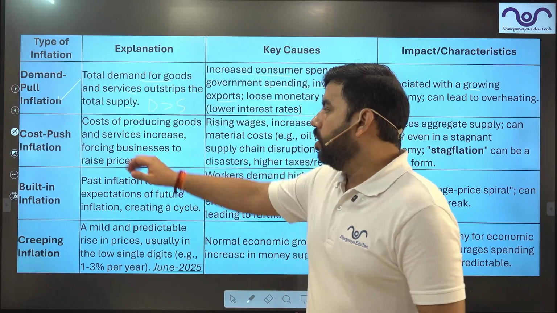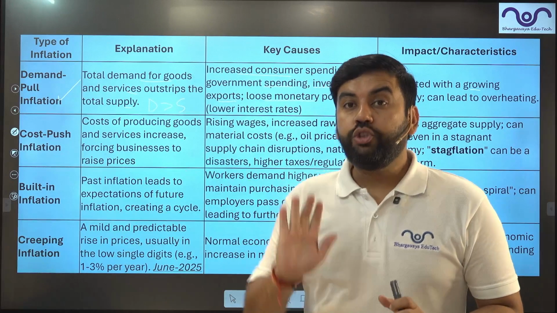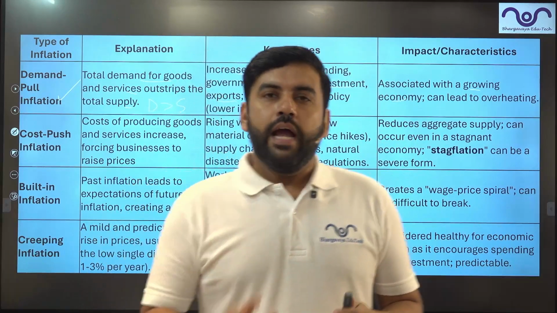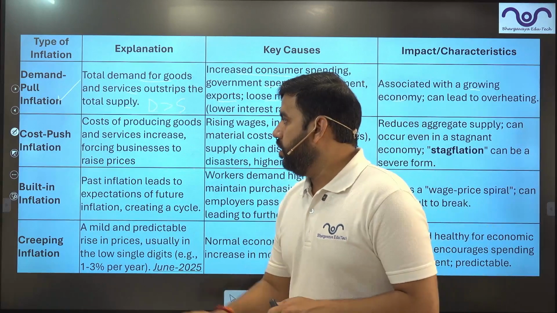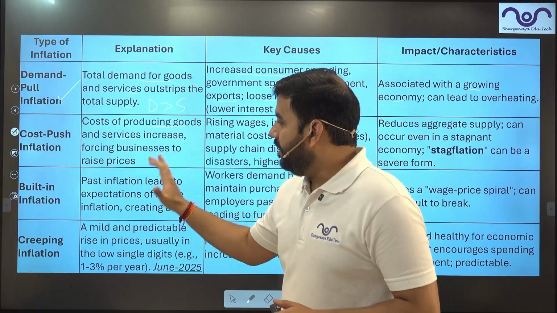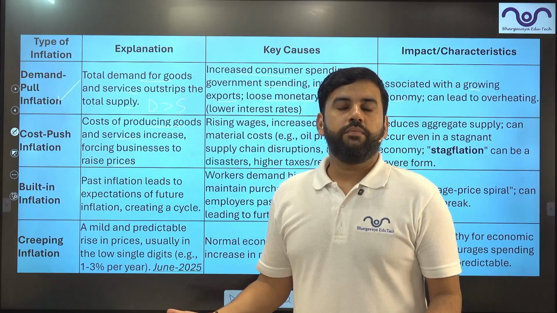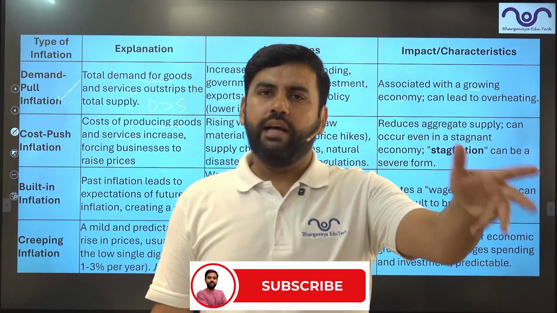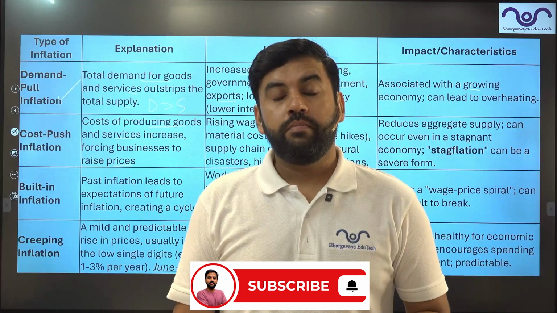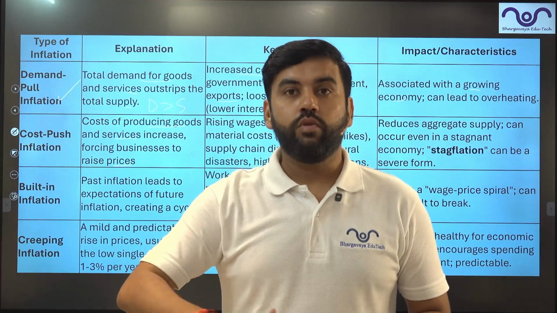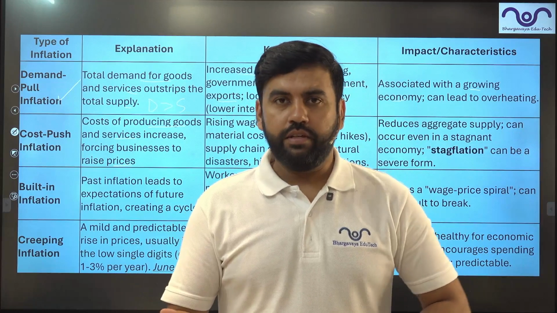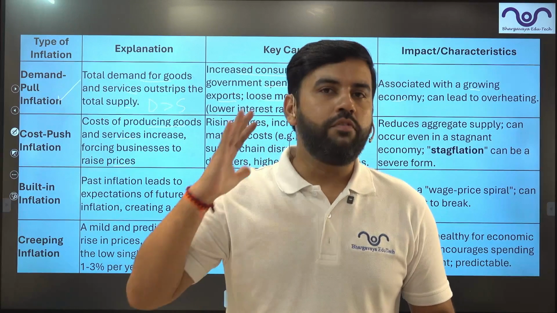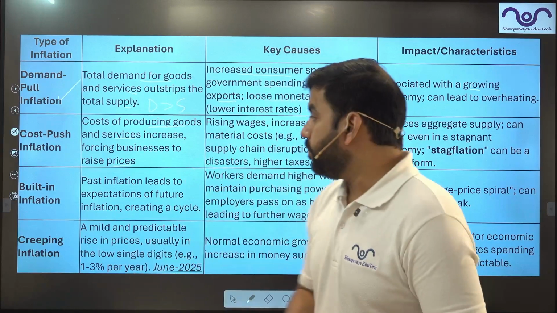The second one is cost push. Cost is pushing up the prices. That's why it is known as cost push inflation. Now, cost push inflation basically means what? Cost of producing goods and services increases, forcing business to raise the price. Simple. So let's say if I am manufacturing bread and the price of wheat flour has increased, so I will increase the price of my bread. If I am running a restaurant and the price of all the vegetables and everything has increased, so my cost of producing the food or cuisine has increased, so I will increase the price on my menu, right?